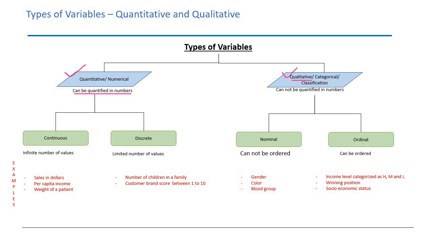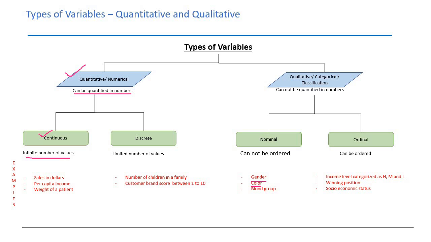On the contrary, qualitative variables are those variables which cannot be quantified in numbers. So for example, gender. Gender can either be male or female. You cannot quantify gender in numbers. Color. Color can be red, green, blue, violet, indigo. You cannot quantify that in numbers. So that's why we call them qualitative variables. So simply, quantitative variables are those which can be quantified in numbers, and qualitative variables are those which cannot be quantified in numbers.